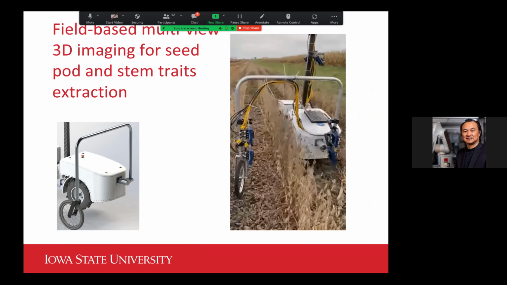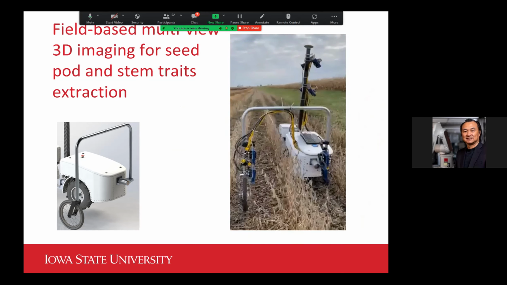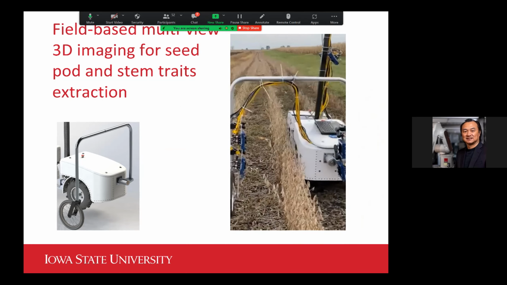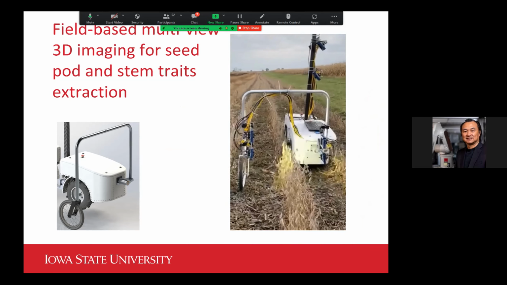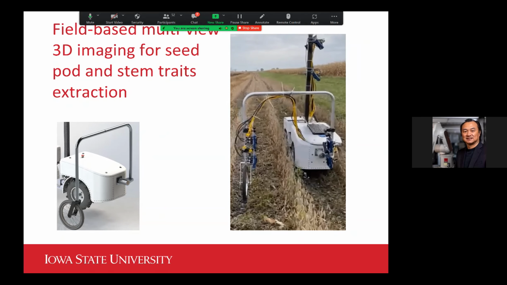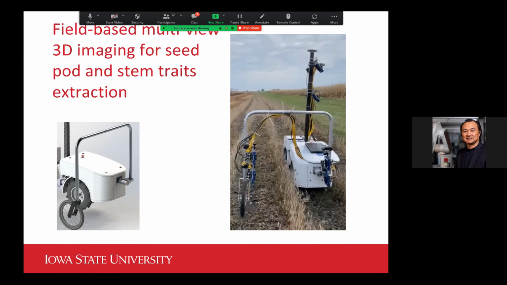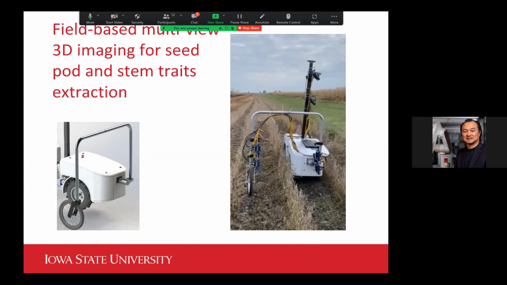We came up with this attachment, or we call it a camera rig, for the PhenoBot, and then we can mount multiple PhenoStereo cameras to image the soybean plants from multiple angles, basically from 2 sides of the crop row. So we are working on the reconstruction and processing algorithm right now.